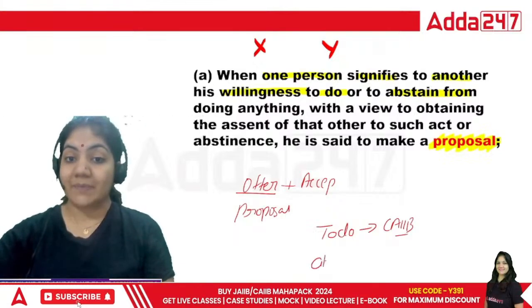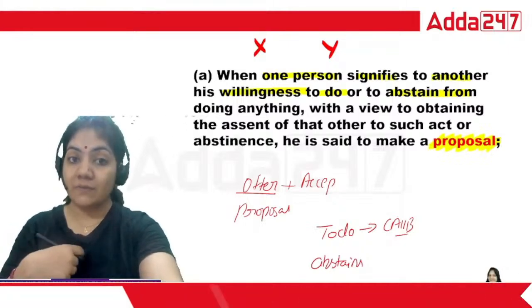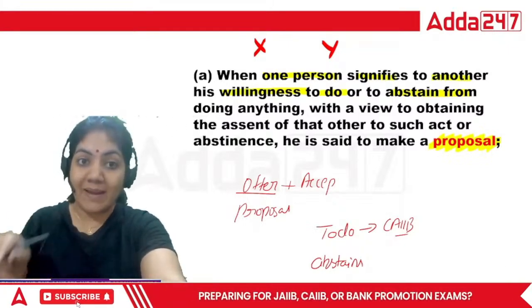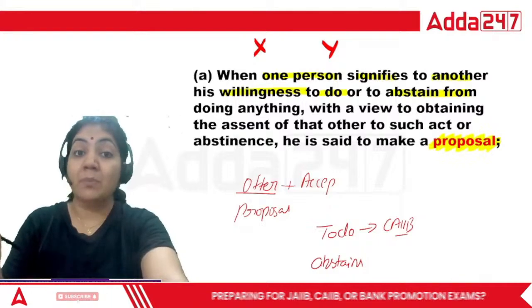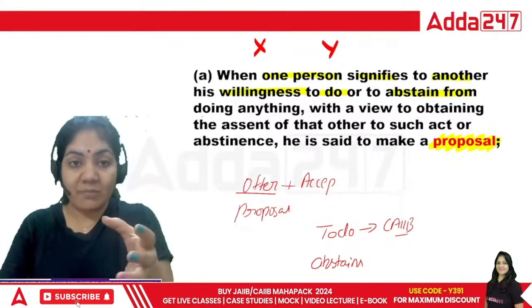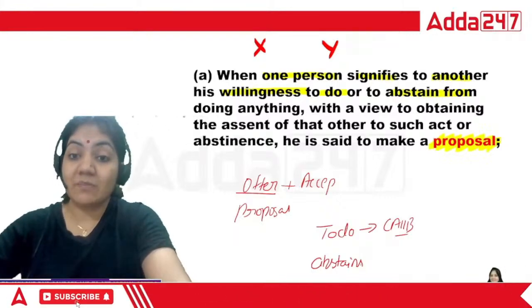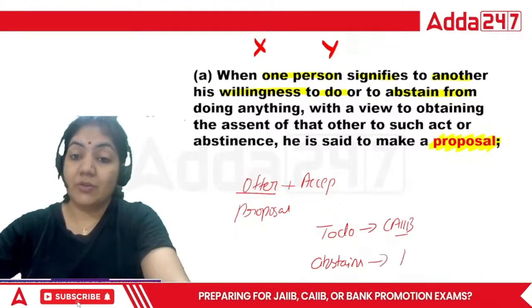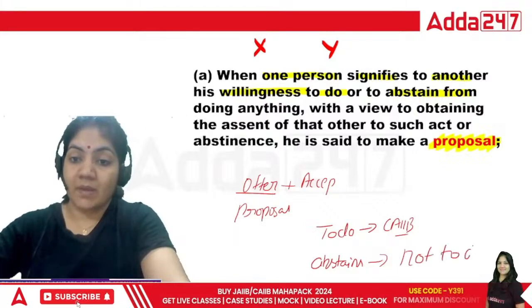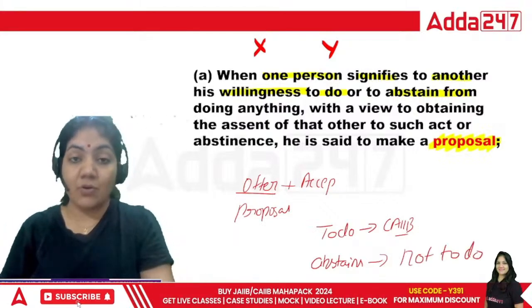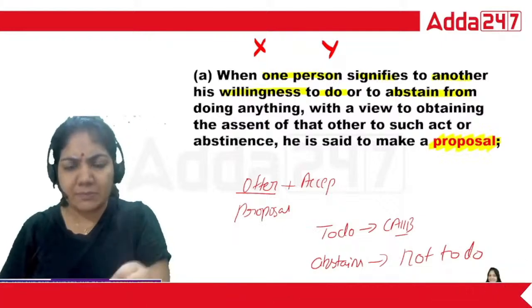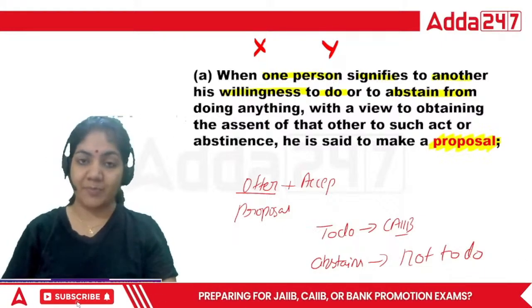And what is abstain? Abstain means I will not sell my black car, but I will sell my blue car. So not sell my black car, that is a negative term. So abstain means in legal term not to do. So this is the simple concept of the term abstain.